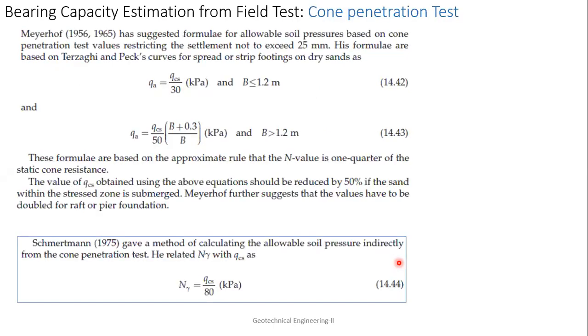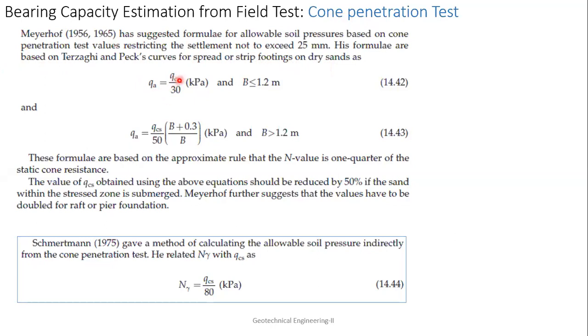Okay. Next, what I have done so far is for the standard penetration test. Now this is for the cone penetration test. Okay, in the cone penetration test, Meyerhof in his 1956 and 1965 papers has suggested a formula for allowable soil pressure based on the cone penetration test values, restricting the settlement not to exceed 25 mm. Okay, so he has made sure that settlement cannot exceed 25 mm. And these formulas are based on the Terzaghi and Peck curves for spread or strip footings on dry sands. Okay, so based on that, he has correlated the cone penetration results and tried to find this.